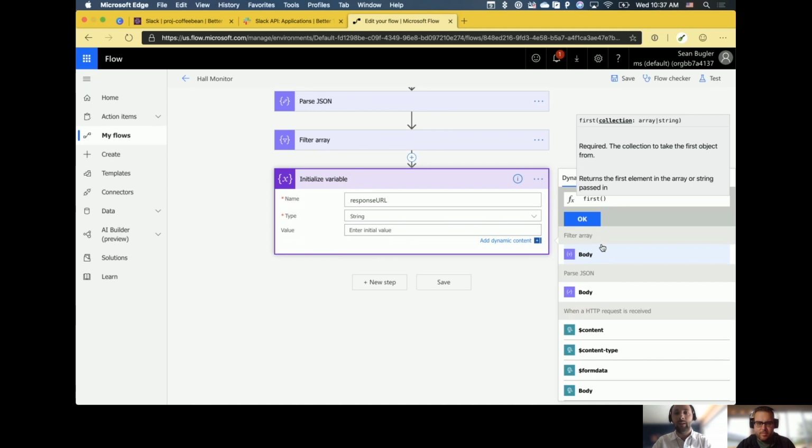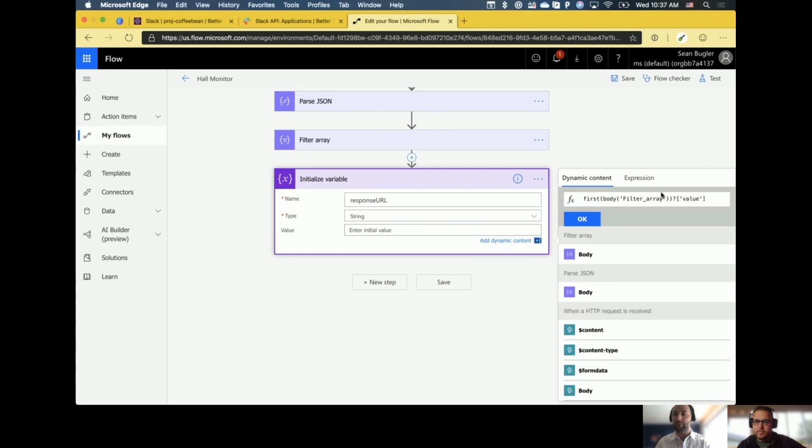Exactly right. Now, if I were doing this live and in production and I was going to do this as something that I was going to, no kidding, use over a period of time, I'd start renaming these actions so that I would understand that filter array is where I'm getting my response URL extract from. But in this instance, considering that we just did that, I was there, you were there, good times. I'm going to go ahead and extract that filter array, right? Yep. Now, the trouble with this here is that it's going to pull the full array, and I don't actually want the full array. Instead, what I want is just the value.